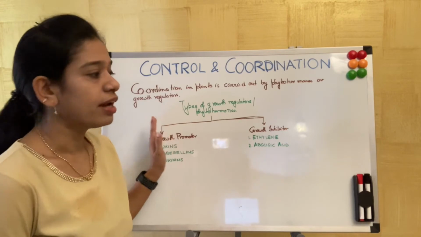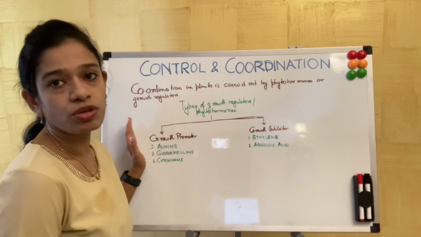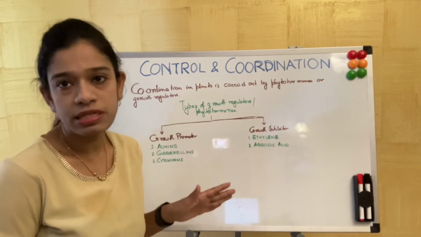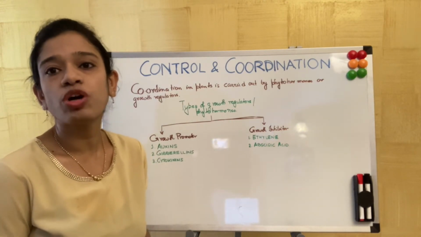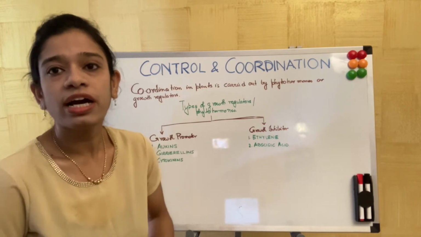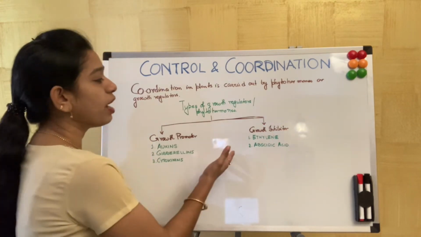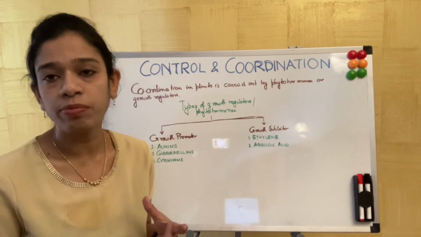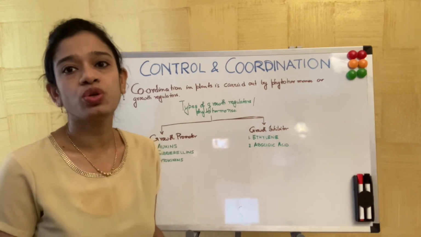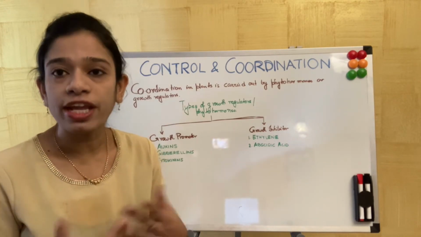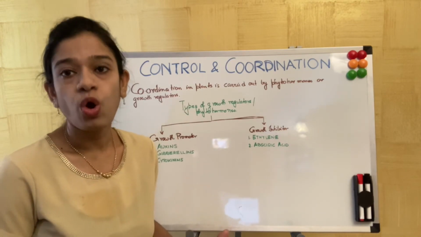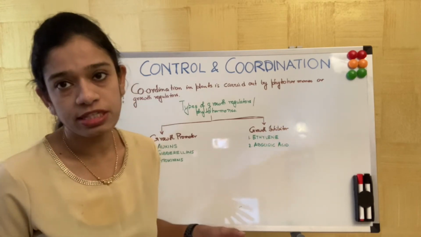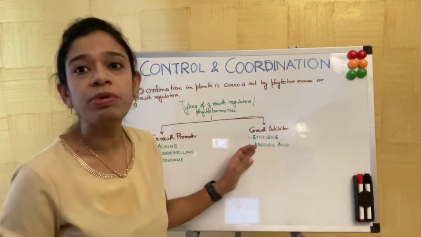Growth promoter, we can understand it promotes the growth of the plant, but growth inhibitor, sometimes we might feel, why is a growth inhibitor necessary? Because growth inhibitor does not promote the growth, whereas we all want a living being to grow. But for a plant, sometimes it is in such a circumstance or environmental condition that it is not favorable to grow. Supposedly, it is very cold, the temperature is very low, or the soil conditions are not optimum enough, or there is very much scarcity of water. Then the plant should inhibit its growth.